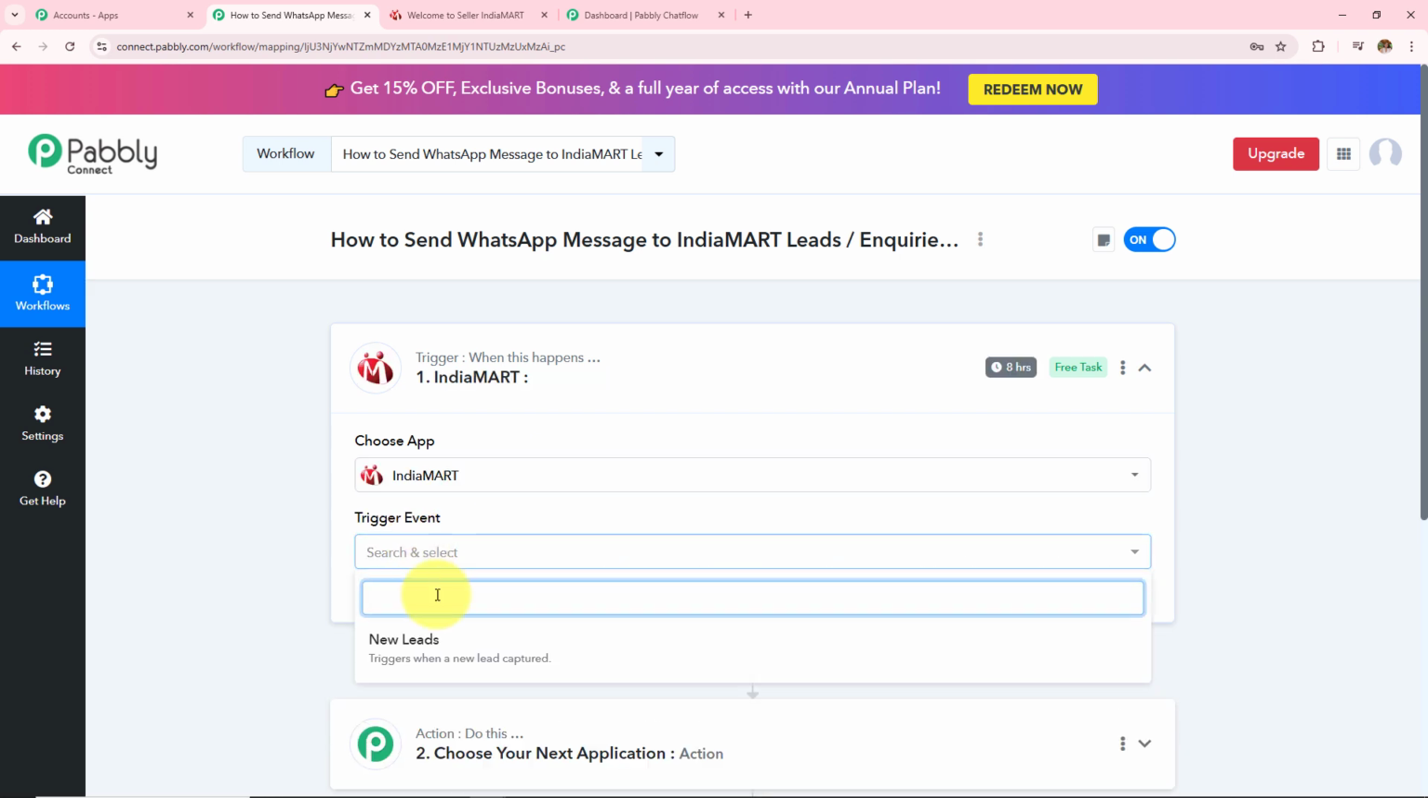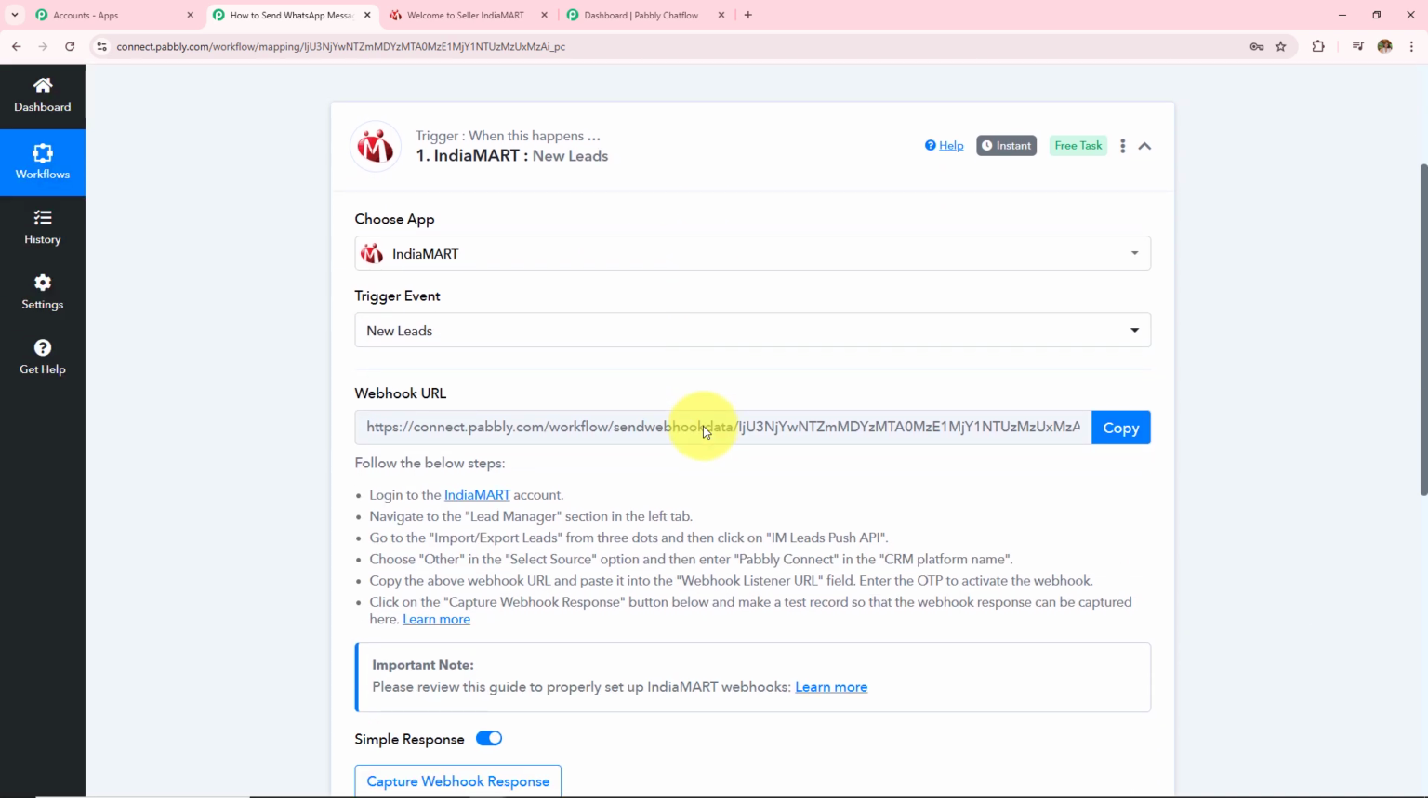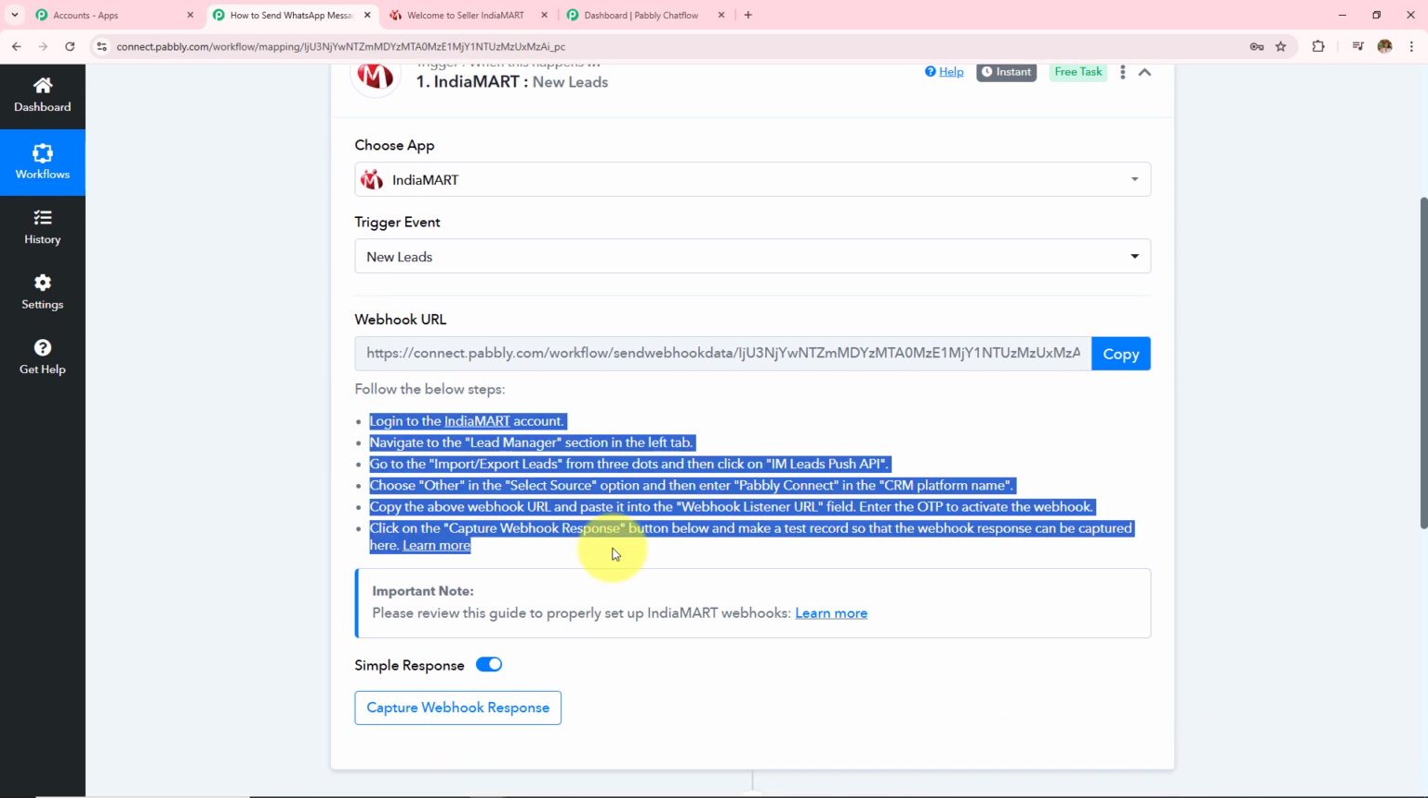So here in my trigger application, I am going to use IndiaMart. And then in my trigger event, I have to take this new leads. Now I need to make connection between Pabbly Connect and IndiaMart, for which a webhook URL is provided to me. And this URL is going to act as a bridge to connect my IndiaMart with Pabbly Connect. So reading this help desk, I am going to make this connection, and to make this connection, let me open my IndiaMart account.